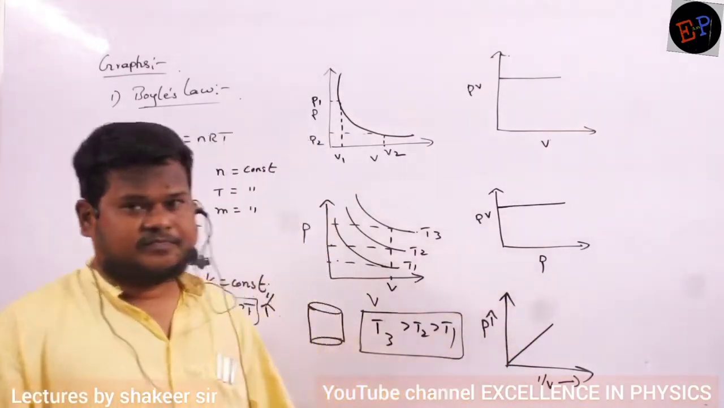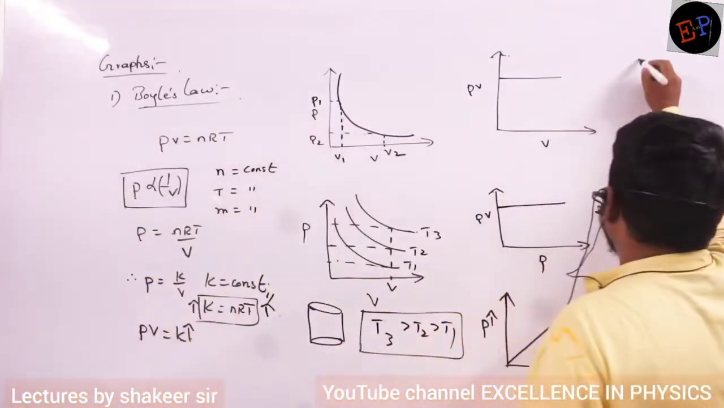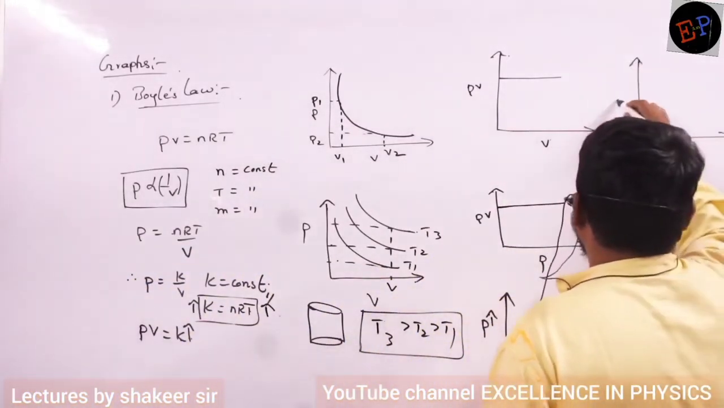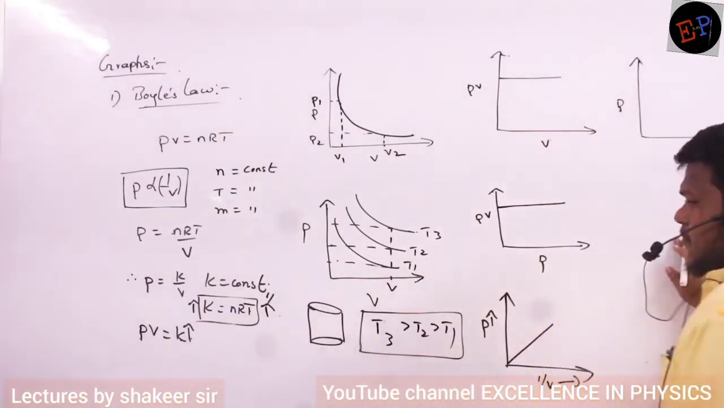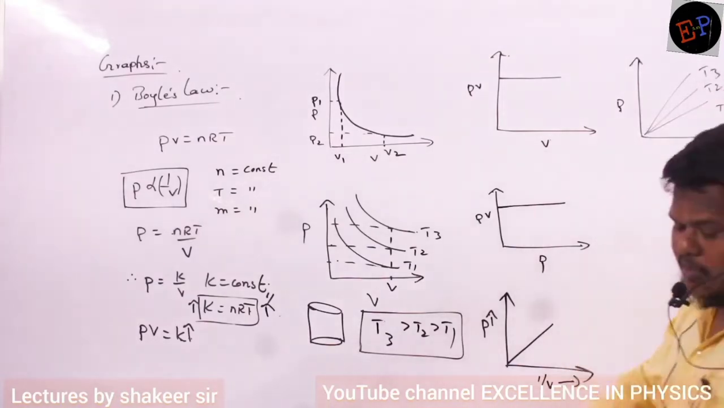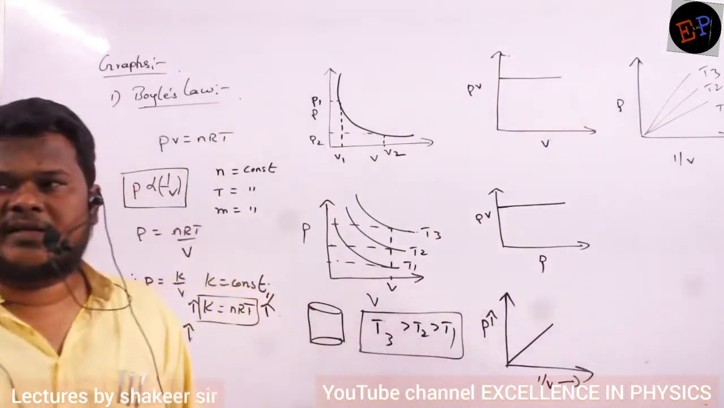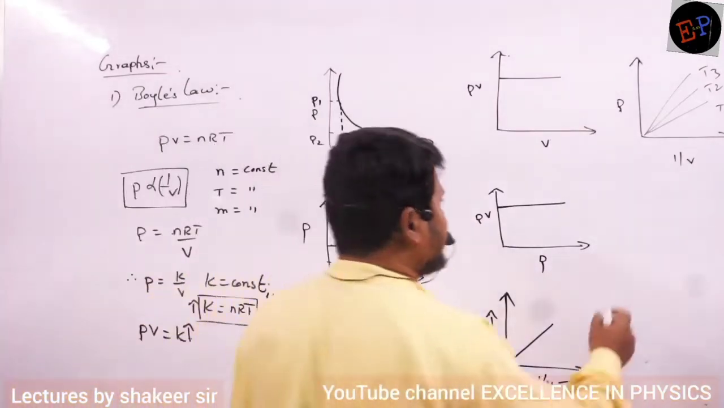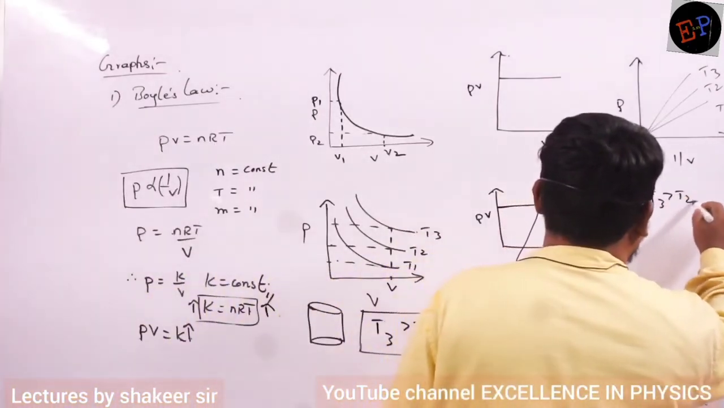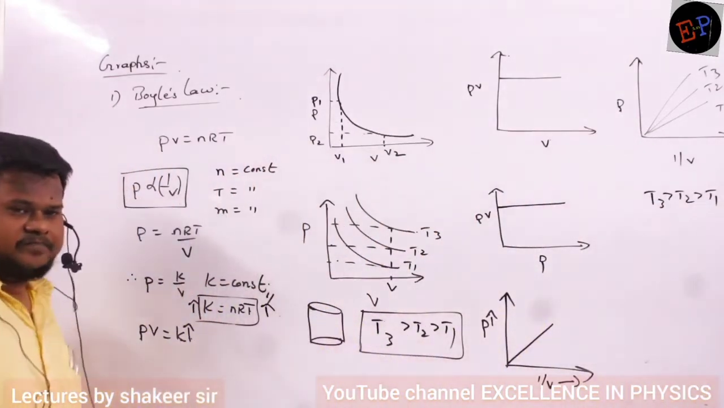So, this is the graph. Are you able to understand? I will draw one more graph. Clear, ma? See here, this is pressure, this is 1 by V. I am drawing 3 graphs at 3 different temperatures. This is T1, this is T2 and this is T3. Now can you say what is the relation between T1, T2 and T3? T3 is greater than T2 is greater than T1. How can you say?